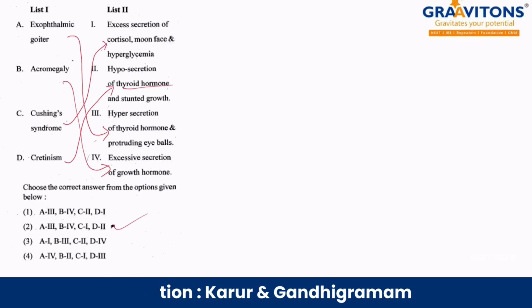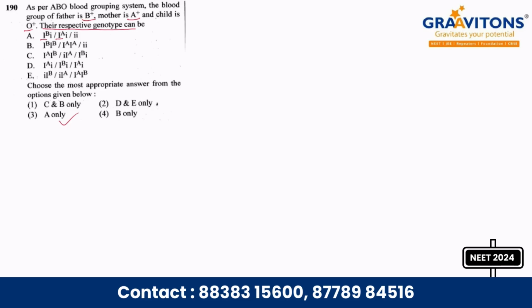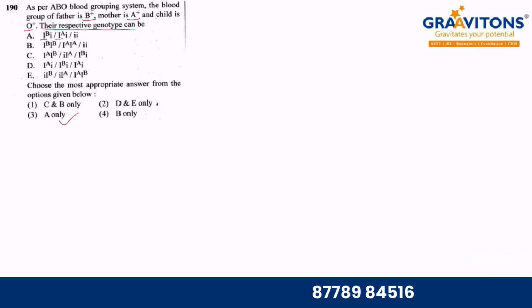Then next question, number 190. As per the ABO blood grouping system, blood group of father is B positive and mother is A positive, child is O positive. They are asking what will be the respective genotypes of these three. So for the child to have O blood group, the father and mother must both be heterozygous. So the answer is only A. All right, fine. So next question.